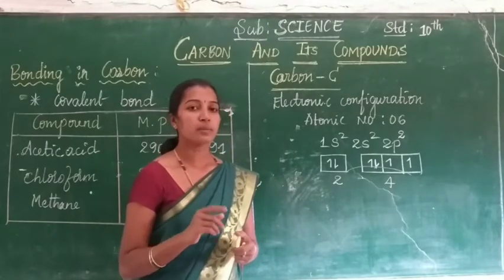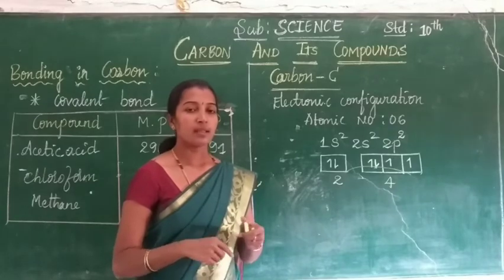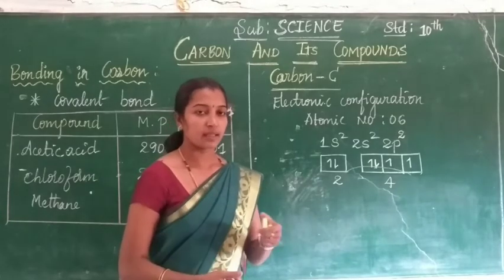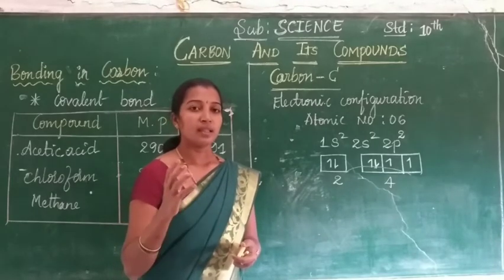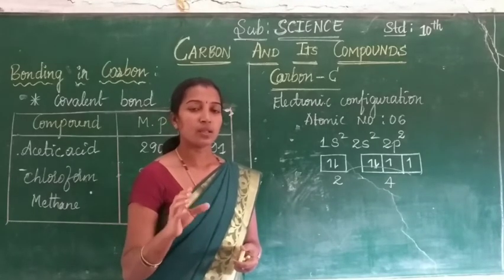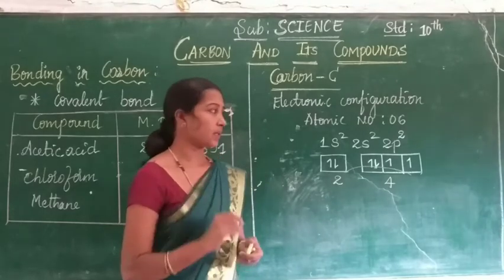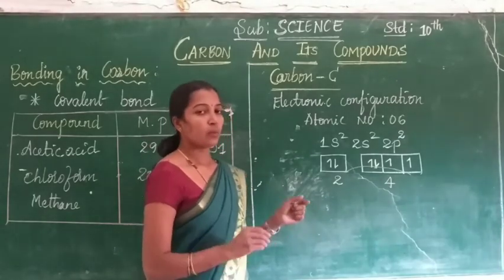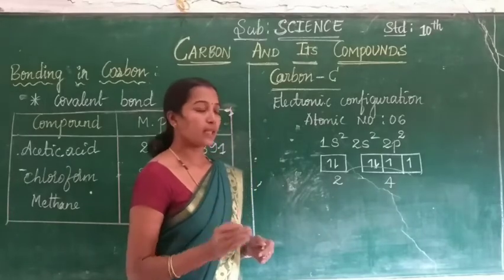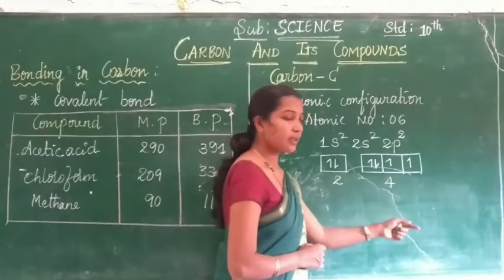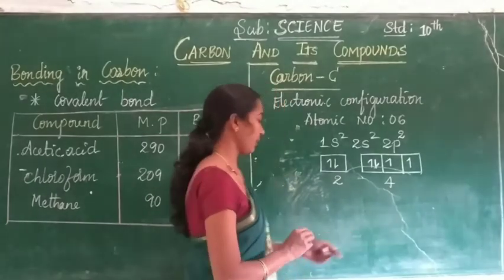There are 2 possibilities: one is giving up of electrons, another is receiving of electrons, to make 8 electrons in the outermost shell.